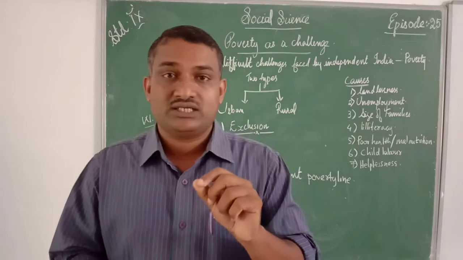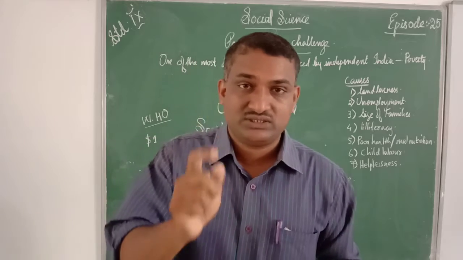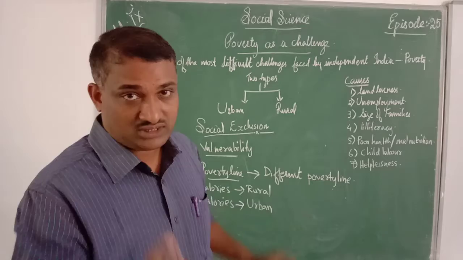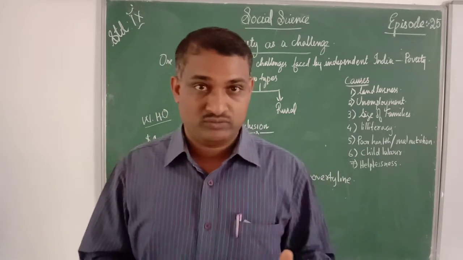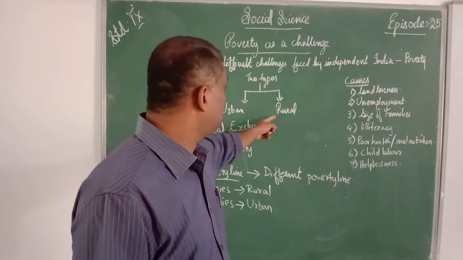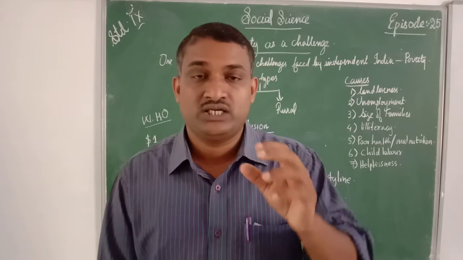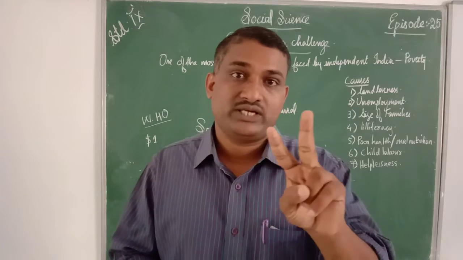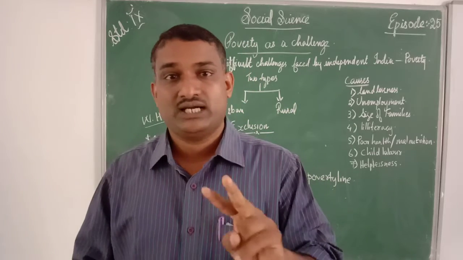We can say that there are two types of poverty. Which are the two types of poverty? First, the poverty that happens in the urban areas, we can call urban poverty. Another we can call rural poverty. First urban poverty, second rural poverty. These are the two types of poverty.